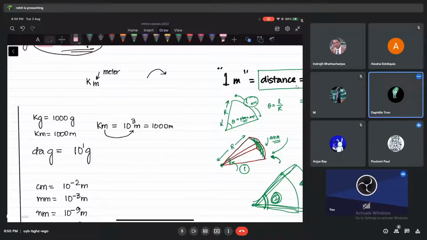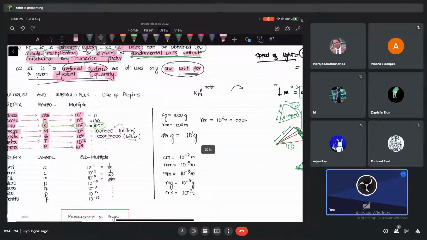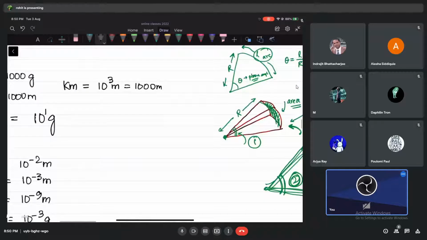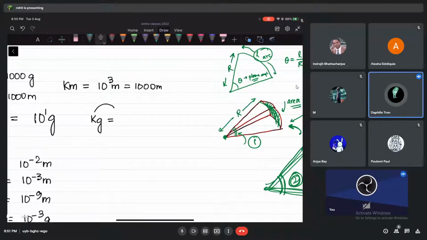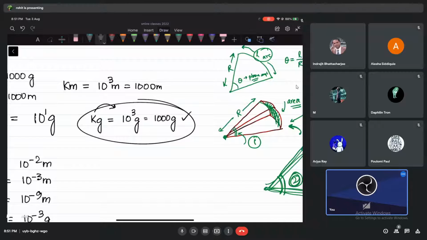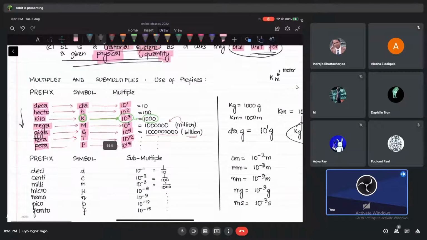So this is done with everything. Suppose I tell you some more, kg. Let me use kg. So what is kg, guys? This k stands for kilo, that is 10 to the power 3, and then grams. That is like writing 1000 grams. I think this part is clear. Yes, of course, clear. One more thing.